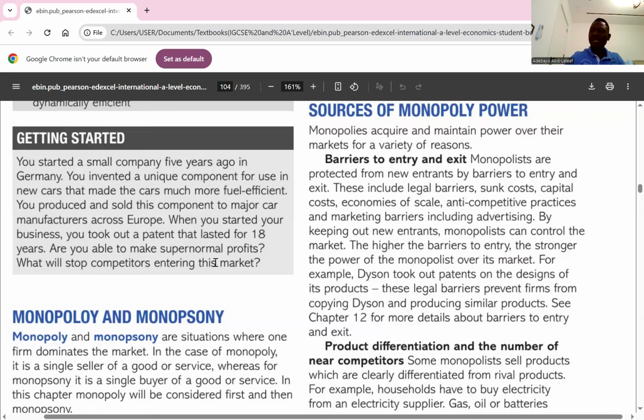So these are the reasons why we have barriers to entry. Is it clear? Any question about that?